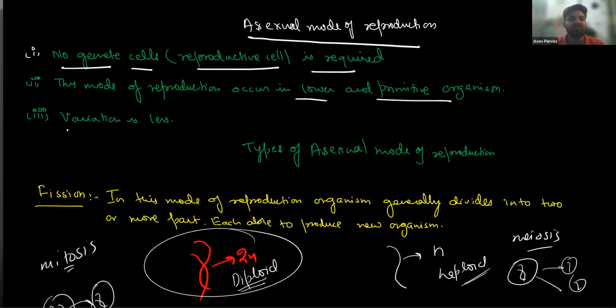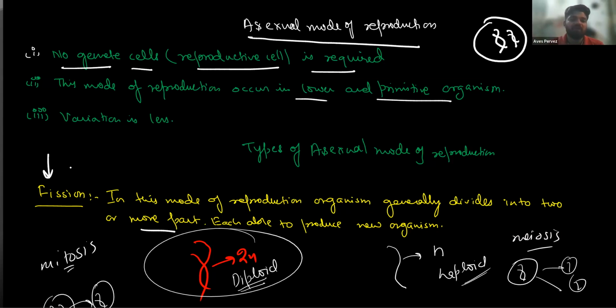In asexual mode of reproduction, there are different types. The first is fission. So note it. In this mode of reproduction, the organism generally divides into two halves. We have a single organism, and it divides into two or more parts. First it copies its DNA, and it may divide into two parts. If it exactly divides into two parts, we call it binary fission. And if it divides into more than two parts, it is called multiple fission.